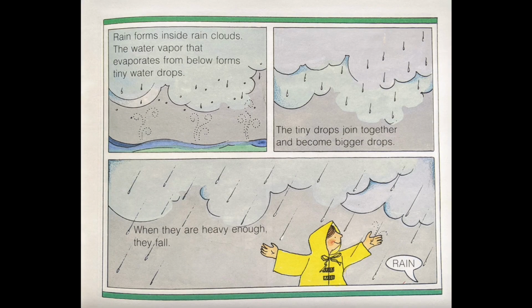Rain forms inside rain clouds. The water vapor that evaporates from below forms tiny water drops. The tiny drops join together and become bigger drops. When they are heavy enough, they will fall. Rain.